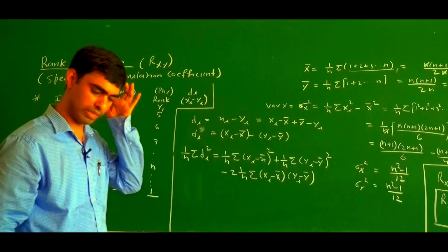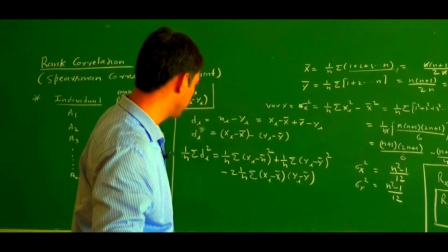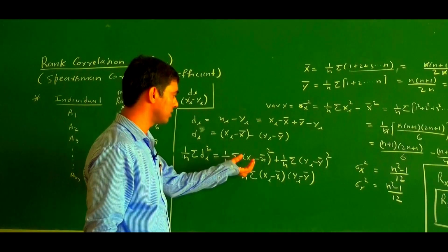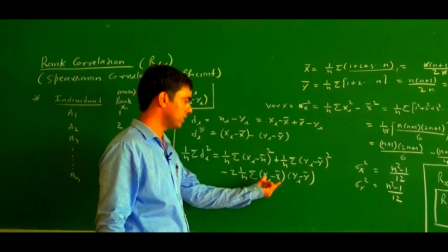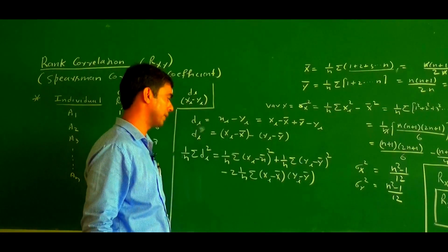If you closely observe, this one is sigma x square, this one is sigma y square, and this one is the covariance of x and y.